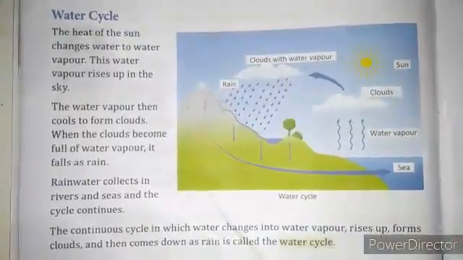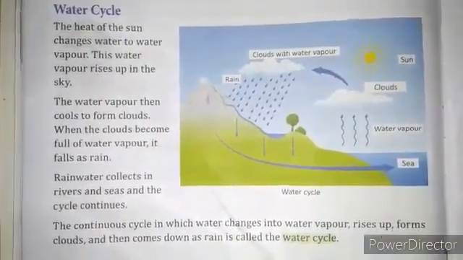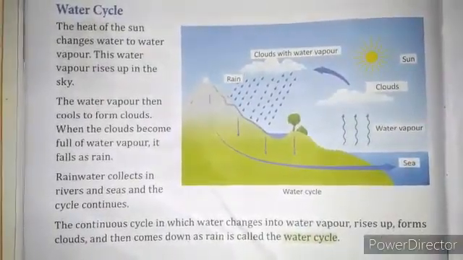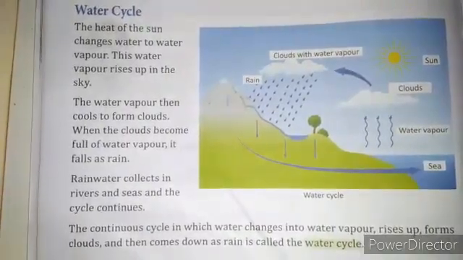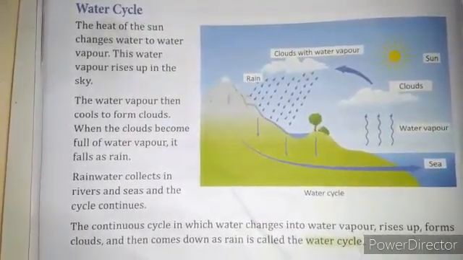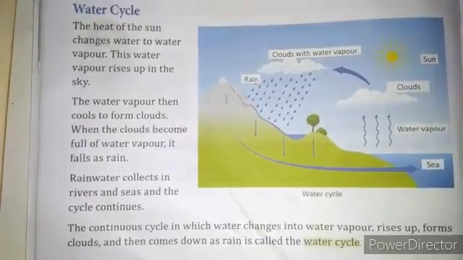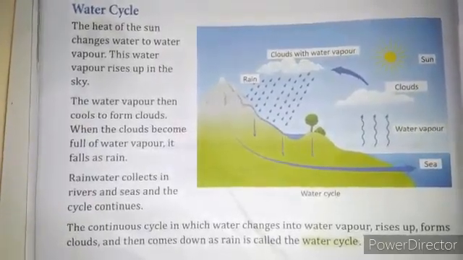Now we will discuss the water cycle. The water cycle is a very easy process. We can understand it properly because in your book there is a proper picture of the water cycle.